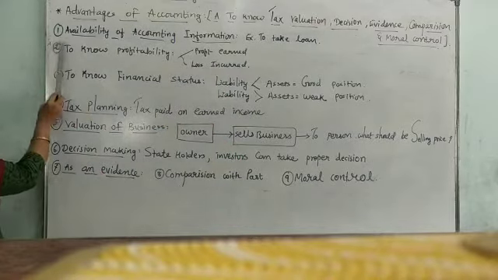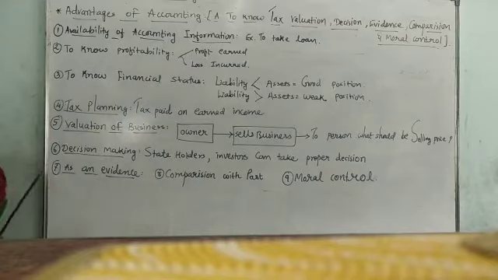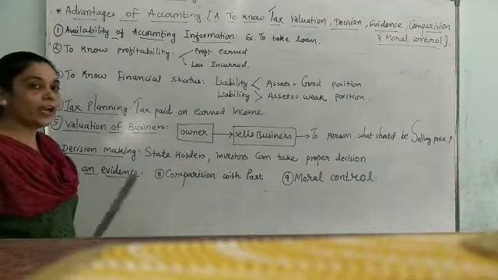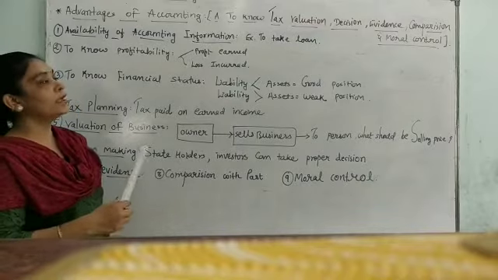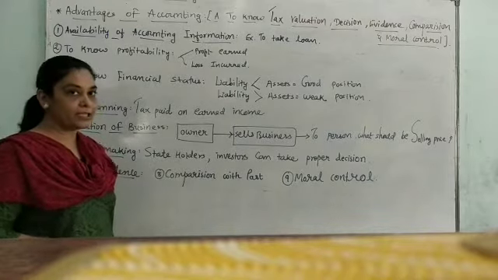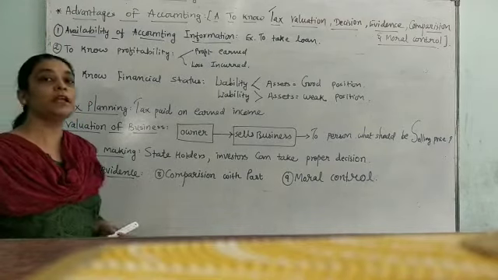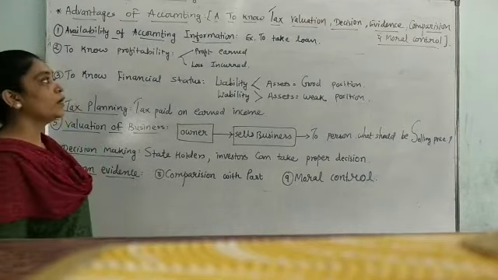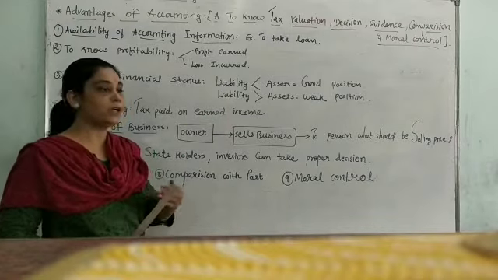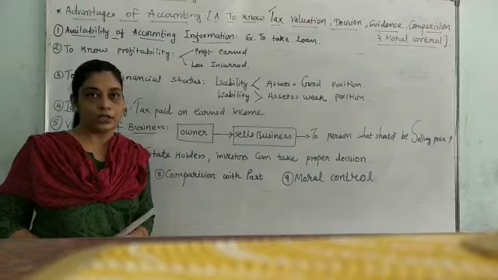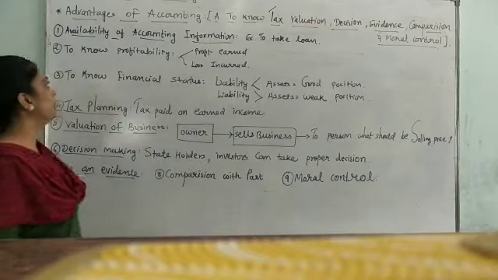The first one is A, meaning availability of accounting information. Once we write the books of account daily in our books, it becomes evidence and any time we can have the information because it becomes a permanent record. For example, to take a loan, as and when the bank asks us to show our books of account, on that basis we can have the loan.